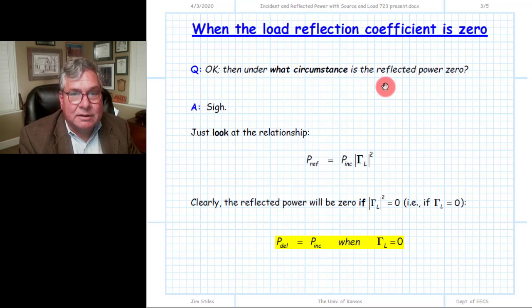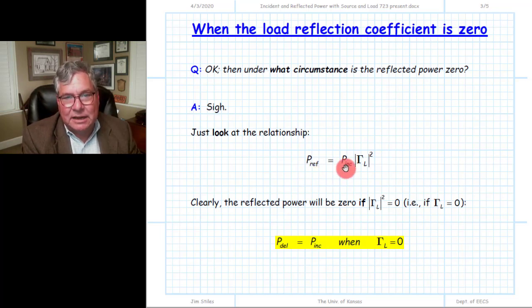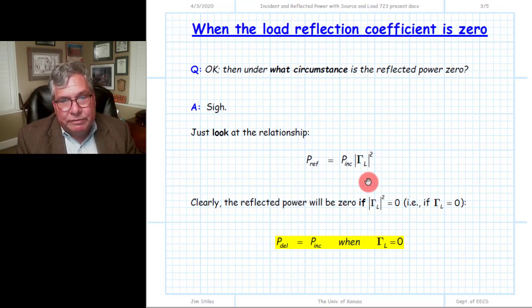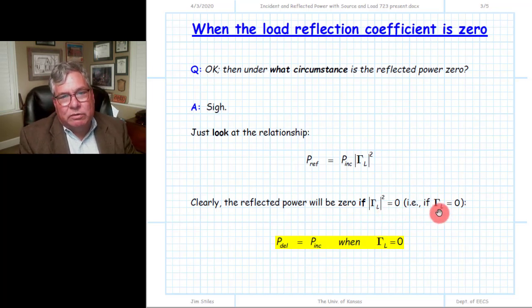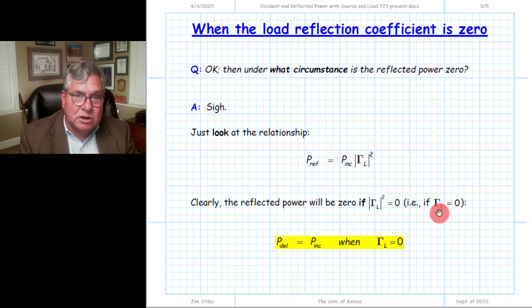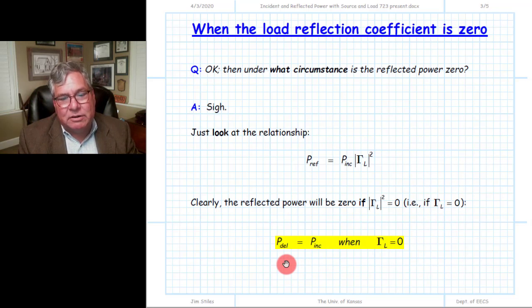We might ask ourselves then, under what condition is the reflected power equal to zero? Certainly, if we look at the relationship between the reflected power and the incident power, we see that the reflected power will be equal to zero if the magnitude of the load reflection coefficient is equal to zero. For if the magnitude of the load reflection coefficient is zero, then clearly the load reflection coefficient itself is zero. So we can make this statement: the delivered power and the incident power are equal to each other under the condition that gamma L is equal to zero.